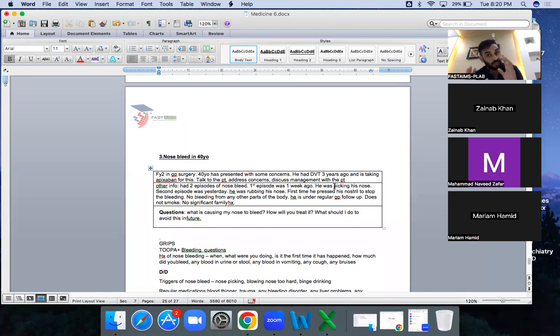There are other stations similar to this. They are checking certain approaches. In this, typically they are checking whether you are tempted or not. Why? Because they have told you it is DVT and they have told you it is apixaban. And when you are going towards the management and you are not asking about having INR done, and he's not going to tell you anything, and in the management you are going to say because you are taking this medication, your bleeding tendency is this, and you have failed. Why? Because in this scenario the INR is normal. When we ask, the INR will be normal, and actually the patient is having some trauma in his nose. That's why he's having the bleed.